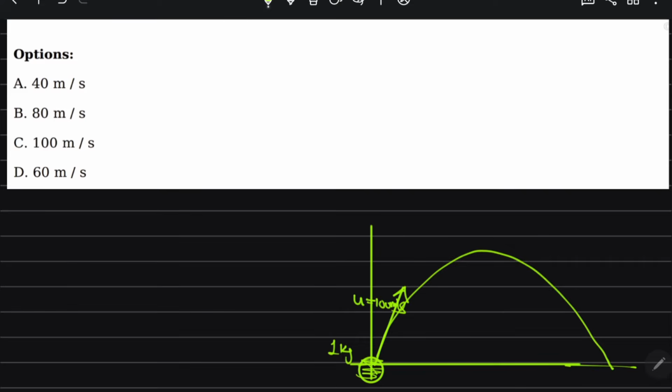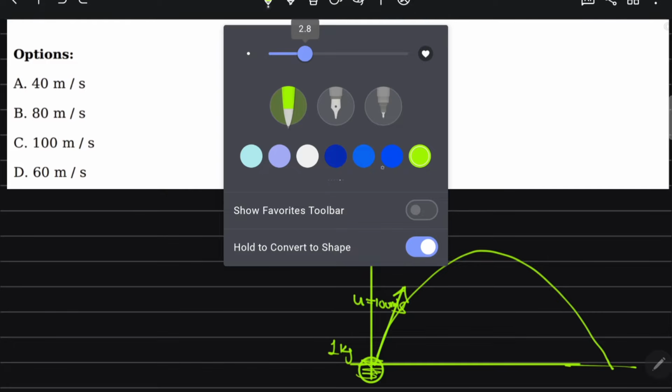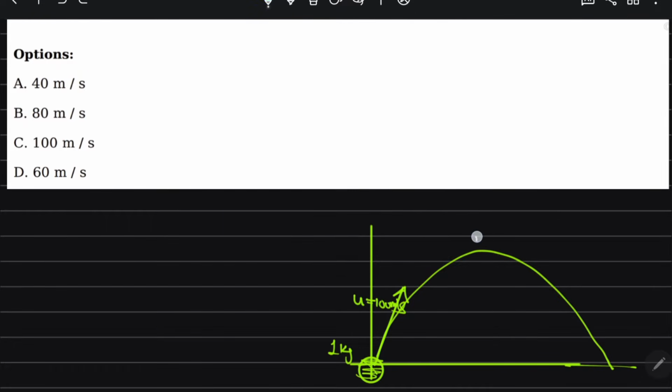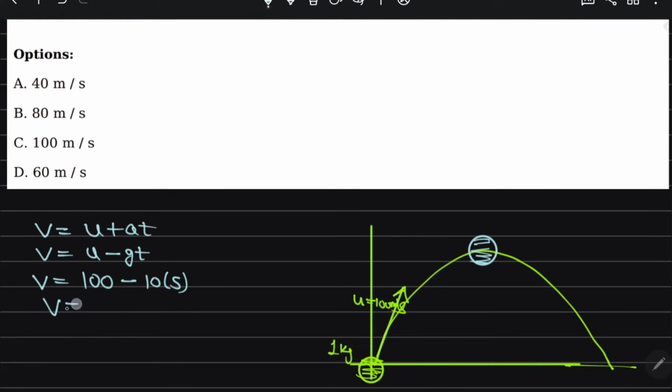After the 5 second, they are going to be exploded. So first we have to find after 5 seconds what their velocity is. V is equal to u plus at. We know this. And when we are throwing up, V is equal to u minus gt, because acceleration due to gravity acts downward. So V is equal to 100 minus 10 into 5 seconds. So this comes out to be 50 meter per second.